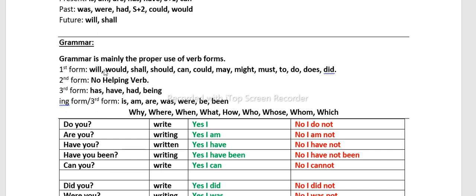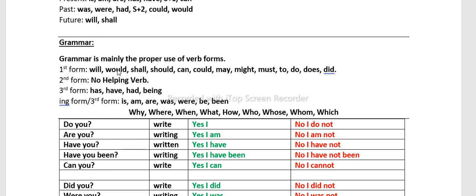But if you make a wrong use of a form, your sentence absolutely goes wrong. There's no appreciation for that. So these are the helping verbs, you can say. They help me know whether I should use the first form of verb or second or third. So always remember, everybody does.